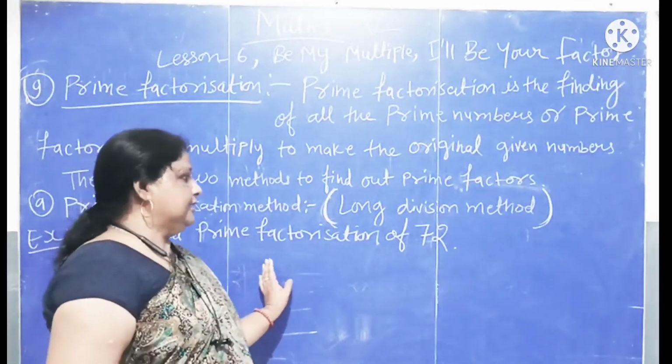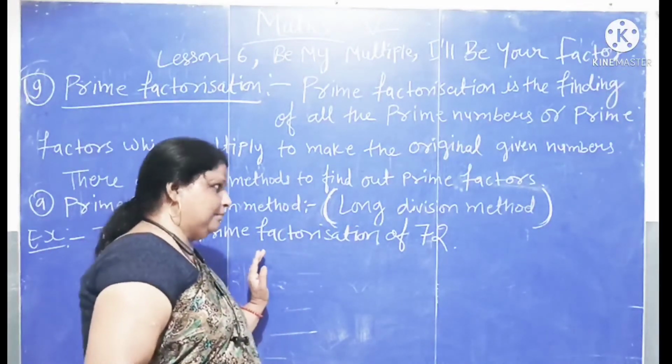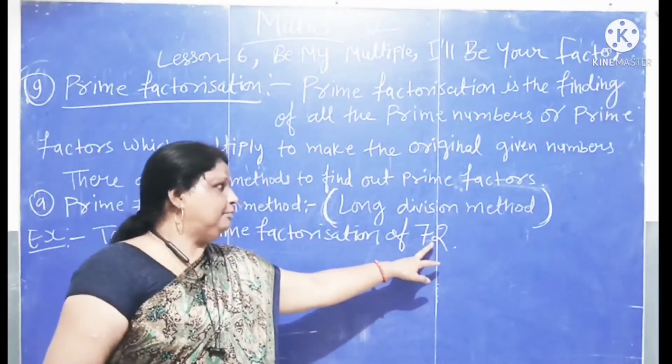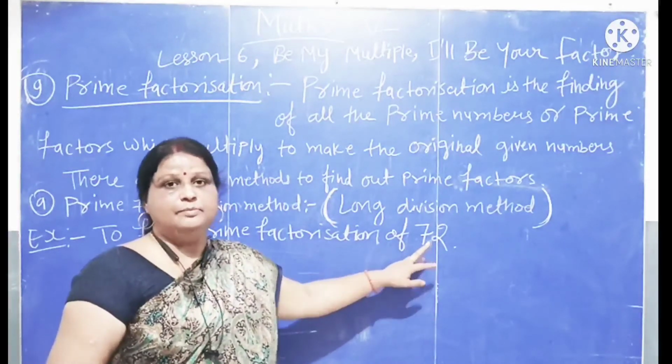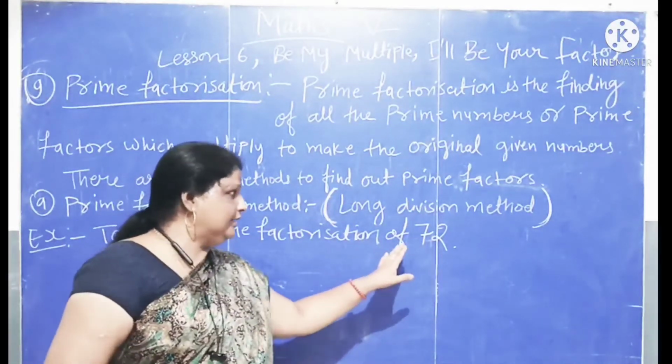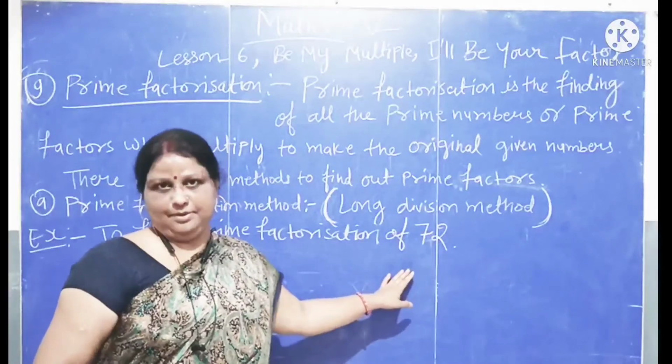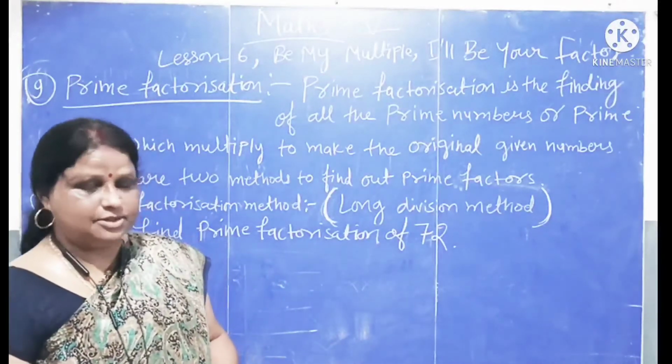So in this example, we have to find the prime factors of 72, means we have to divide 72 by prime numbers. Let's solve.